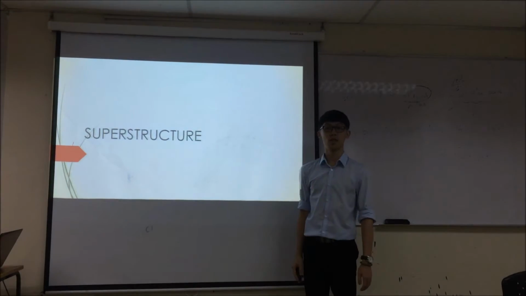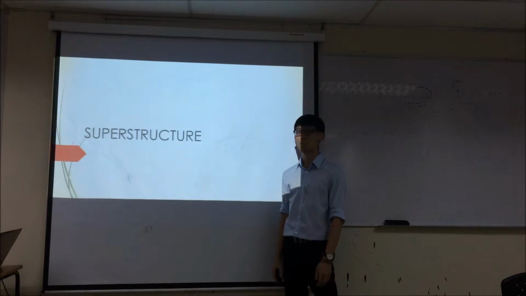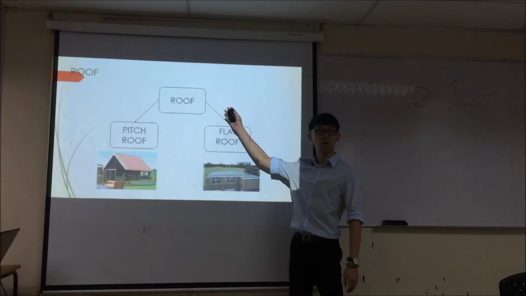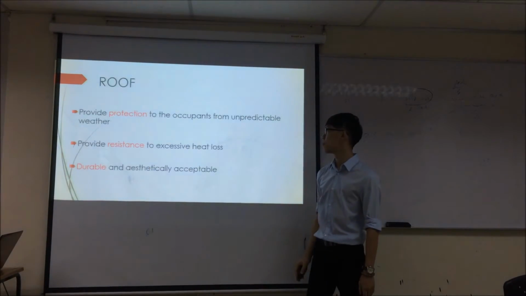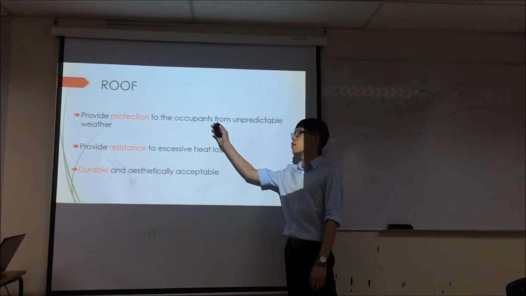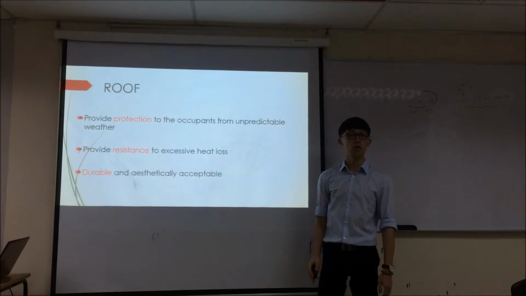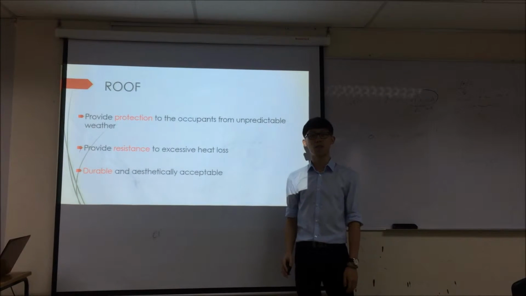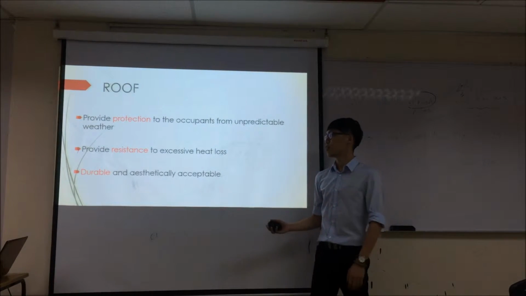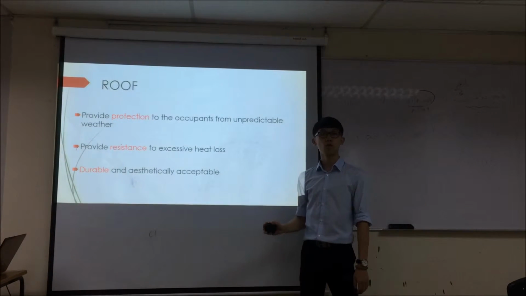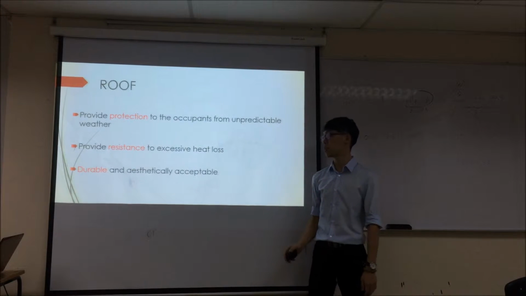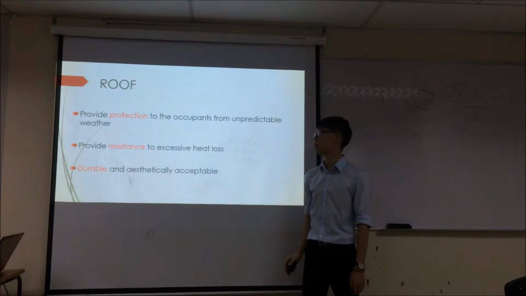Now it's my turn to describe the analysis of superstructure. Now I will introduce the roof. Roof can be separated into the pitched roof or flat roof. Roof is used to provide protection to the occupants from the unpredictable weather, and it also provides resistance to excessive heat loss. So it must be durable and aesthetically acceptable to the occupants inside.